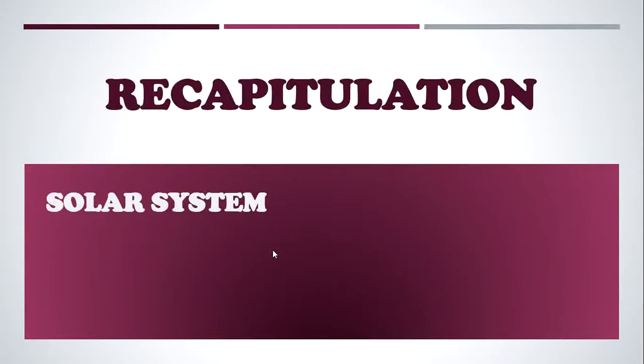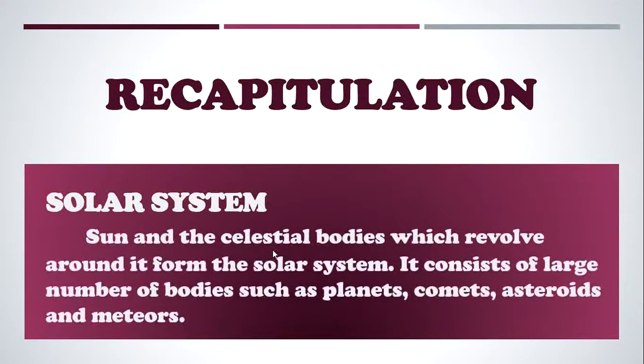Before we enter into this video, let us recap the previous video. In previous class we learnt about the solar system. Sun and the celestial bodies which revolve around it form the solar system. It consists of large number of bodies such as planets, comets, asteroids and meteors. The gravitational force of attraction between the sun and these objects keep them revolving around it.